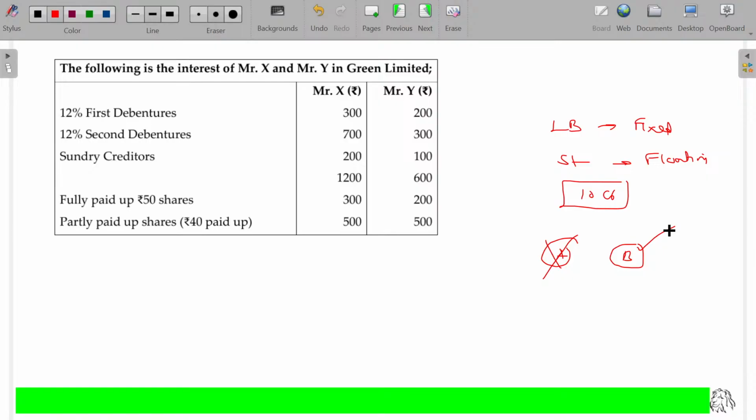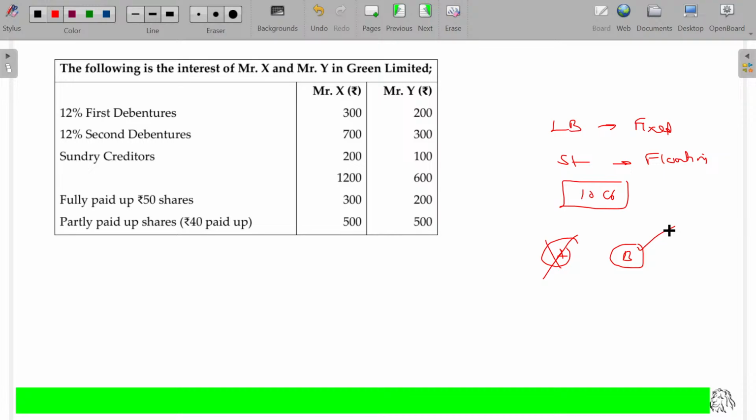In debentures, again, there are first debenture, second debenture, third debenture. While making the payment, first I will pay the first debenture. If the money is sufficient and I still have a surplus, then I can go for paying the second debenture, then the third debenture. This is how we have debenture 1, debenture 2, debenture 3.